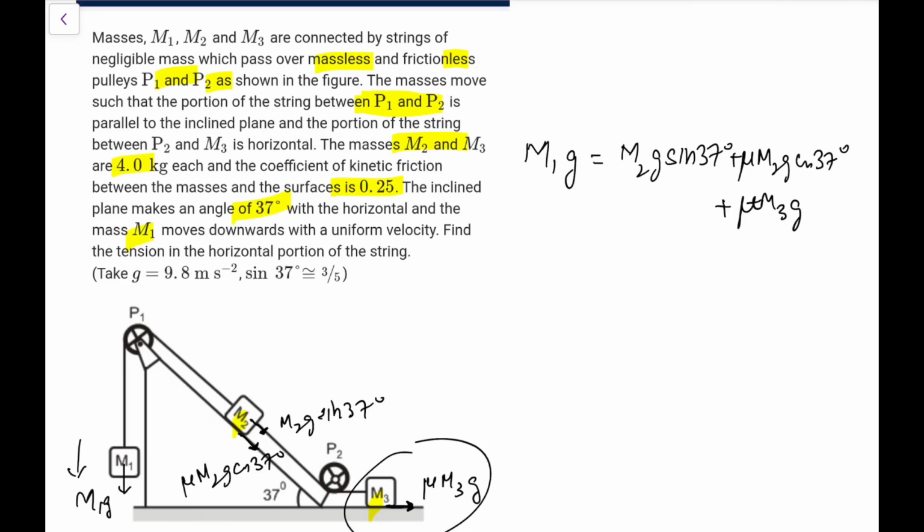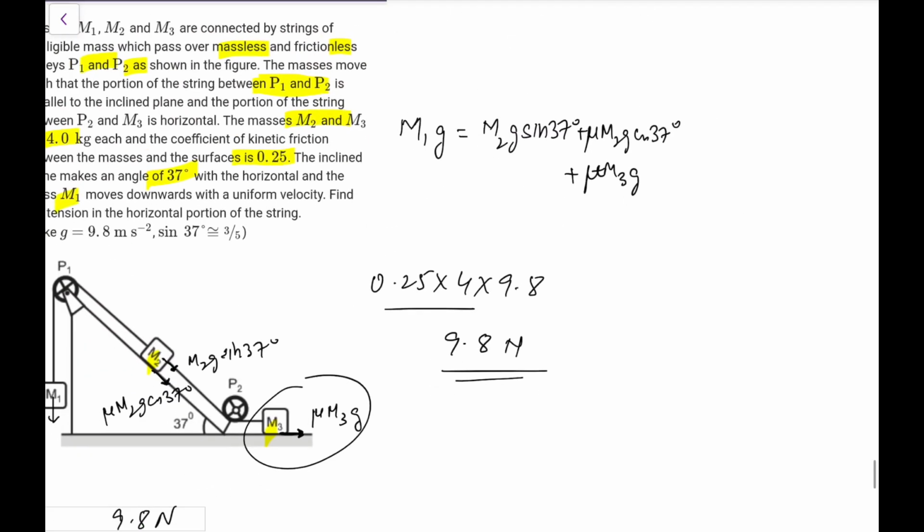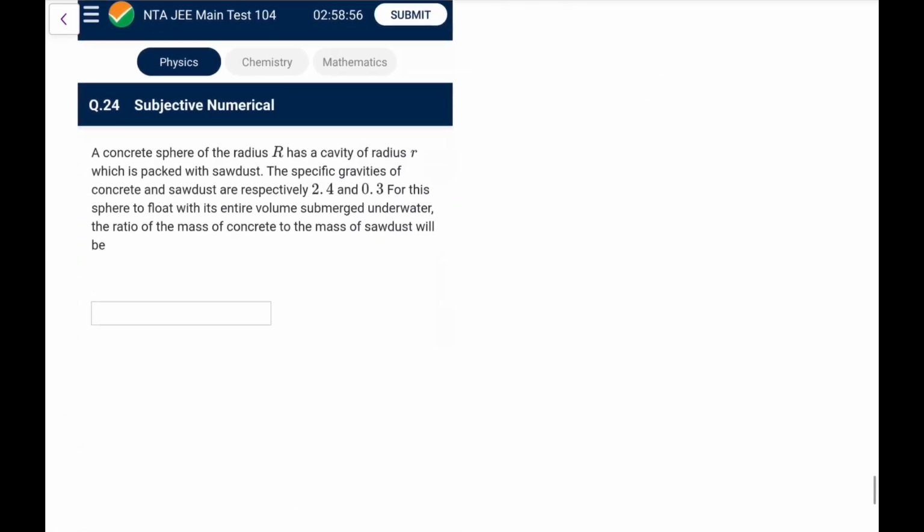So that is an easy one. Why are we doing this? We could directly do this, mu M3g, because M3 is given. So directly 0.25 into 4 into 9.8. So this is for 1 into 9.8, so the answer would be 9.8. You need not solve anything; directly you can do 9.8 Newton. Go for it. Otherwise for M1 you need to do that. Next one.